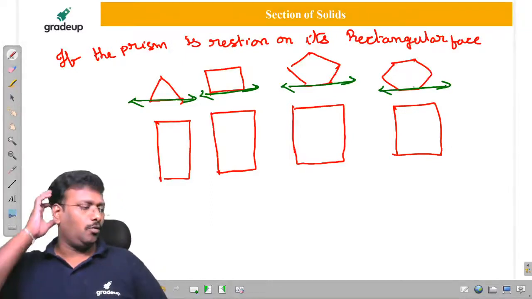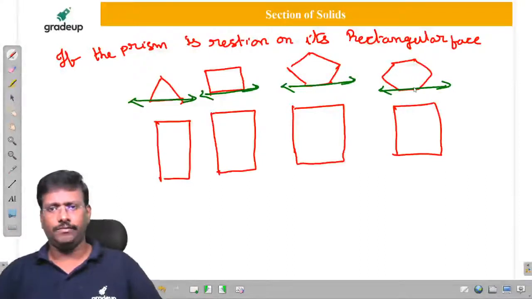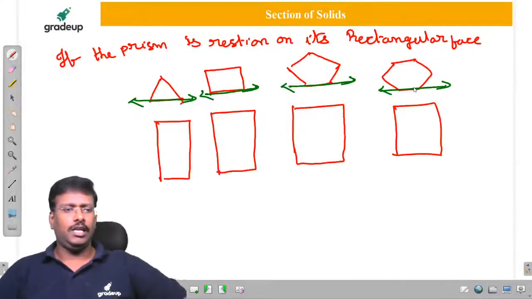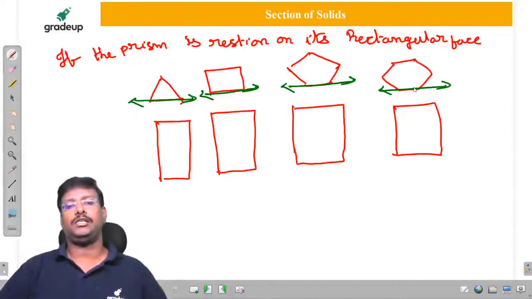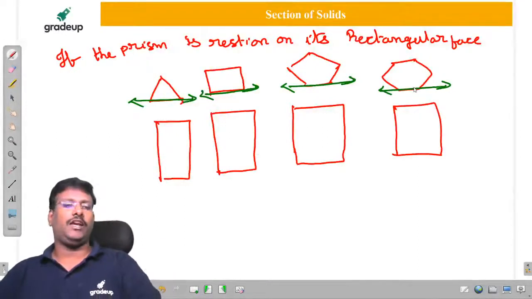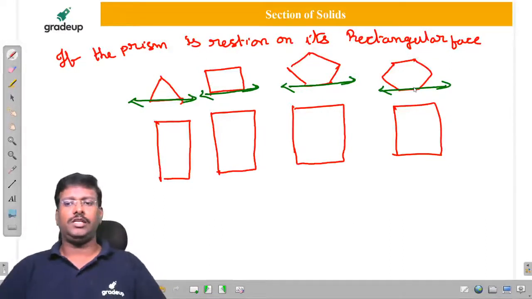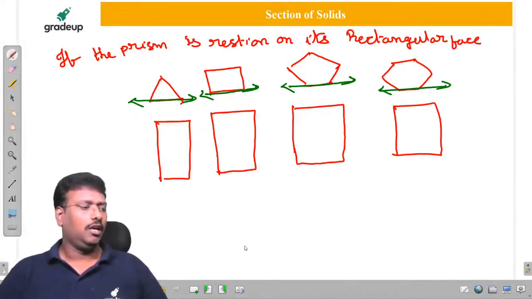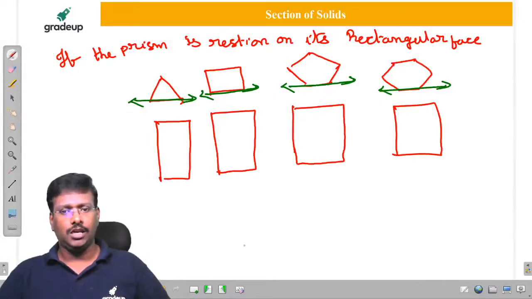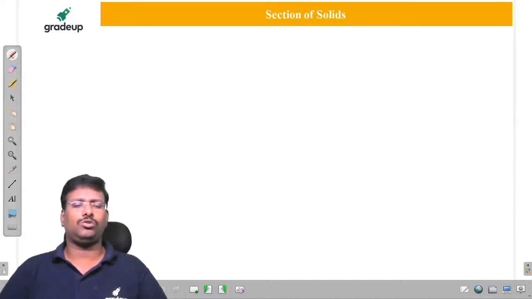Is it clear? Top view, visible lines and invisible lines, you are already aware of how to draw it. This is going to be considered for rectangular face on HP, means for prisms, these are the various prism positions. Is it clear to all of you, my dear friends? Up to this is sufficient, but I will give the conditions. You have to know that. They won't ask you, but anyhow, it is my duty to explain, so I will give.